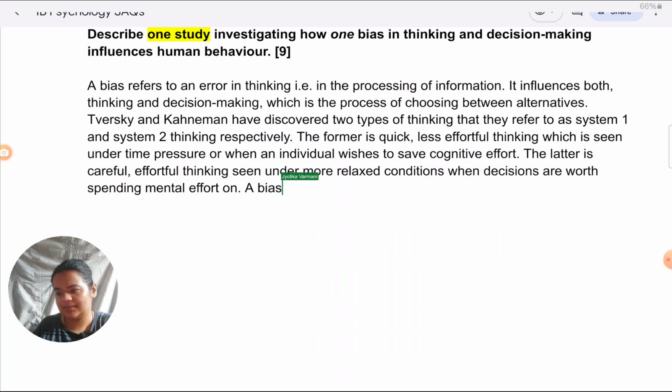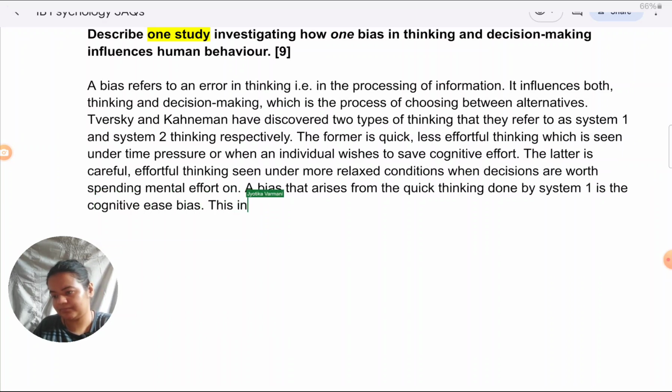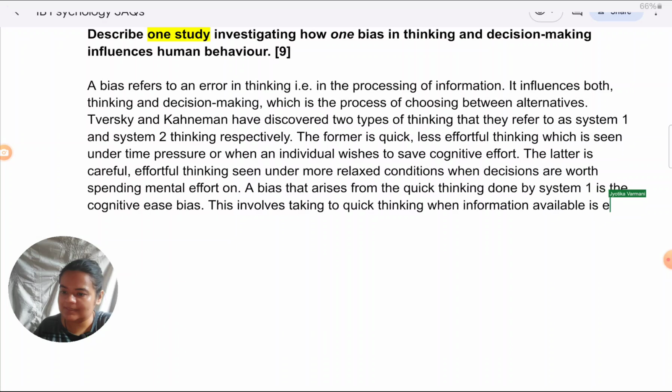A bias that arises from the quick thinking done by system 1 is the cognitive ease bias. This involves taking quick decisions when information available is easy to process.